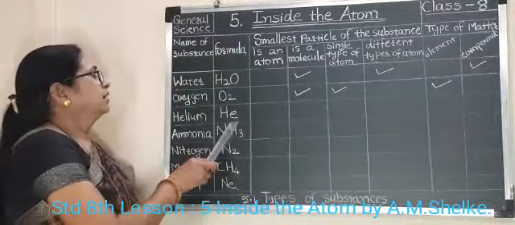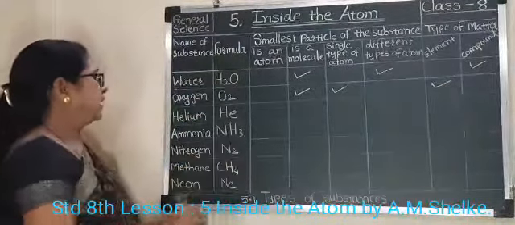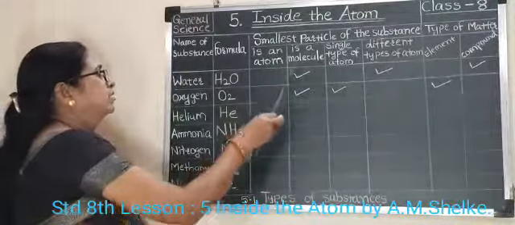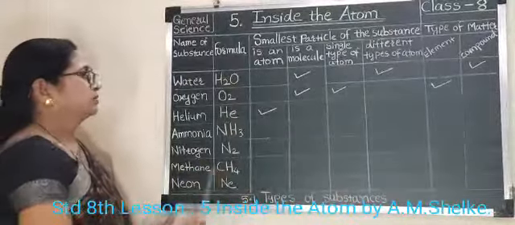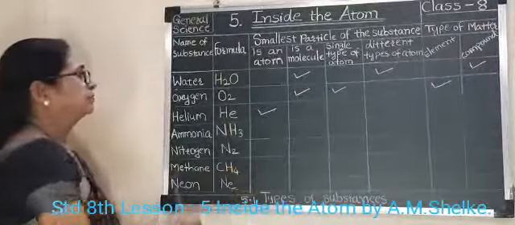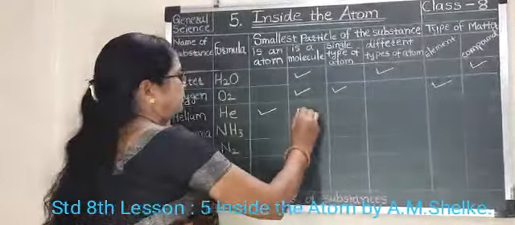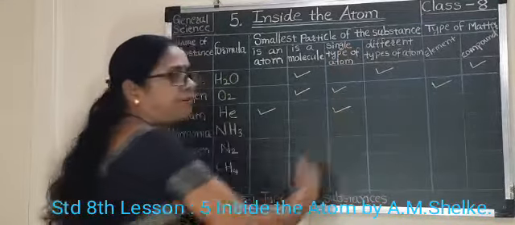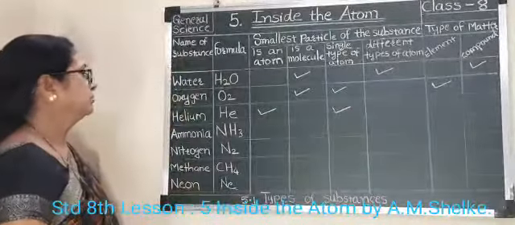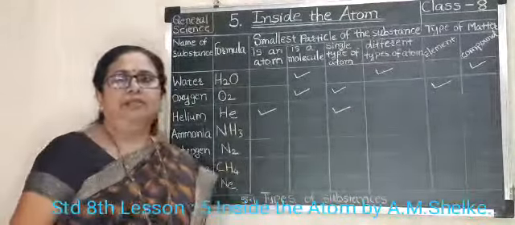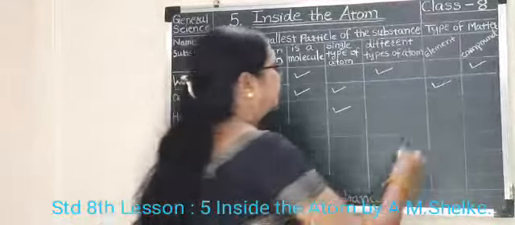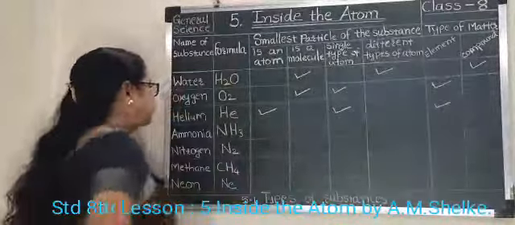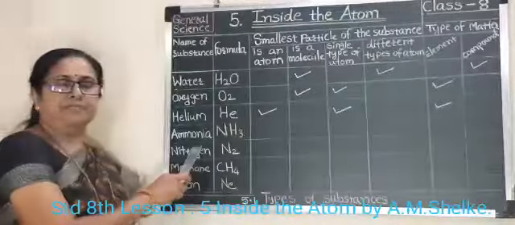Helium. Helium is an atom. Is it a molecule? No, it is not a molecule. That's why we leave that column. And single type of atom? Yes, it is a single type of atom. And helium is an element. That's why we will mark here element. The next substance is ammonia.